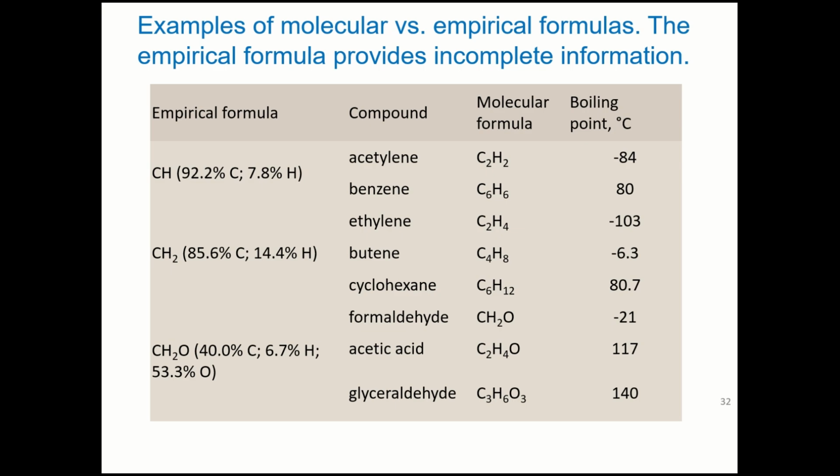Look at here. We do have a problem. If you don't know how to use the empirical formula, that will lead you to make really hard mistakes. Look at this. The empirical formula CH can be for acetylene or benzene, because here I could divide by 2 or 6 over here, but look, we are talking about different substances that have very different boiling points.